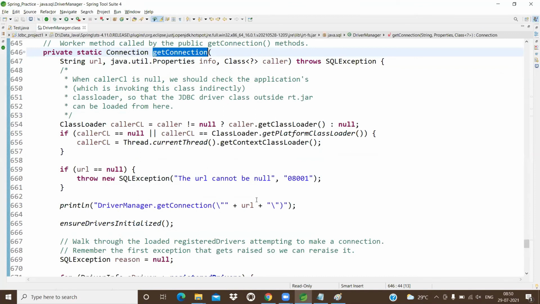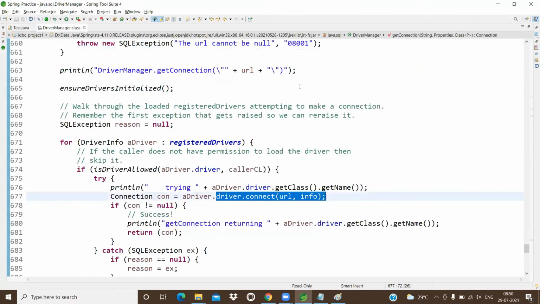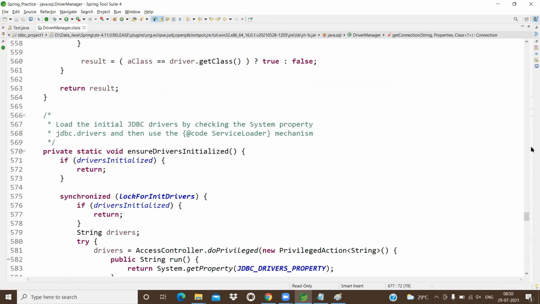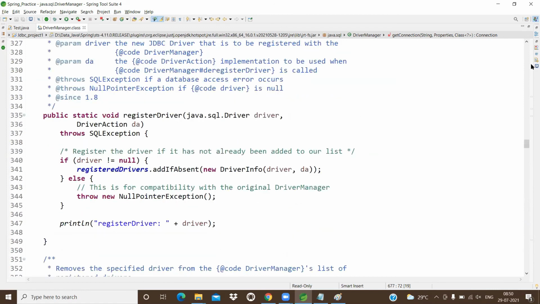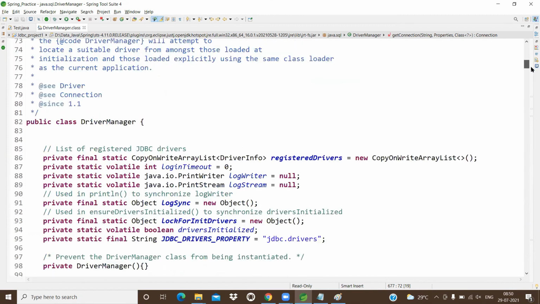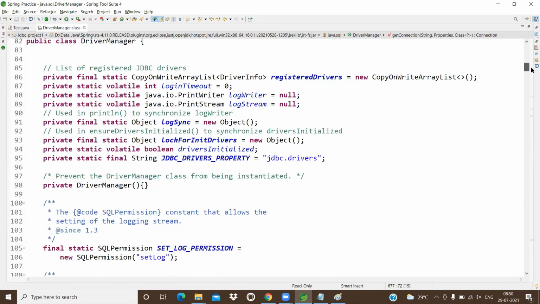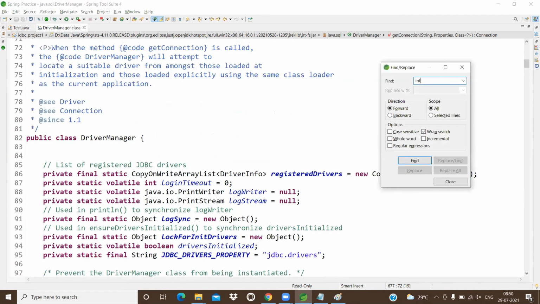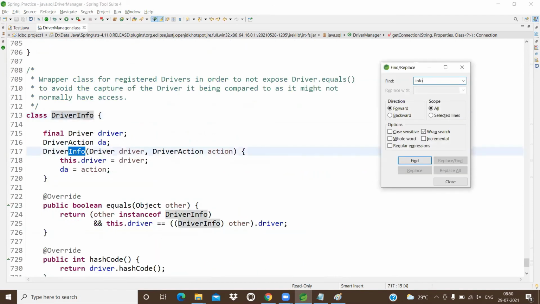Will you please observe, guys? What is this line of code? See, driver, Oracle driver dot connect of URL comma info. Info means what here? Info means your properties object reference variable. Let me write info, driver info.